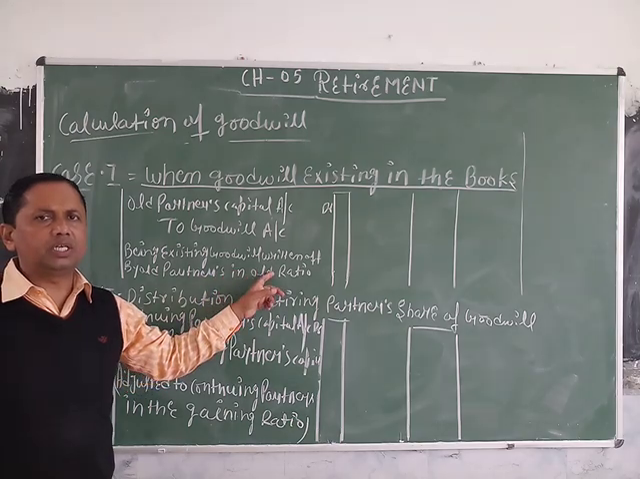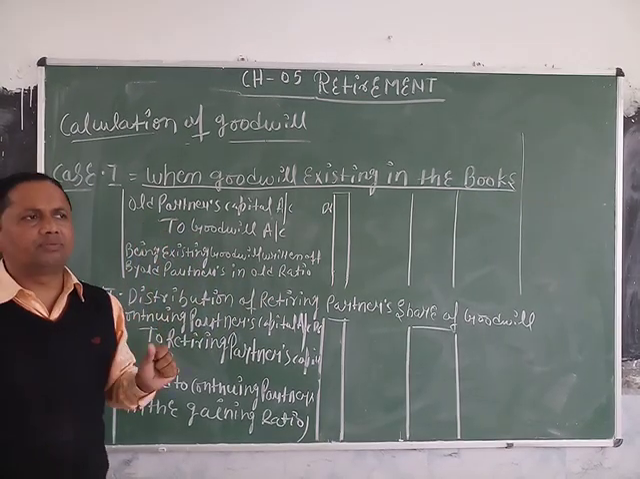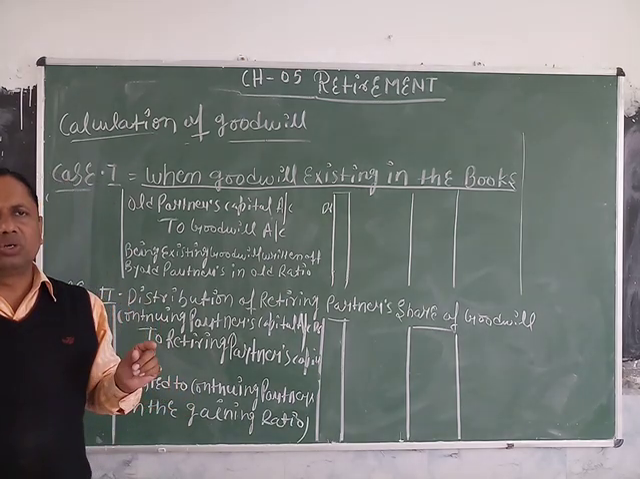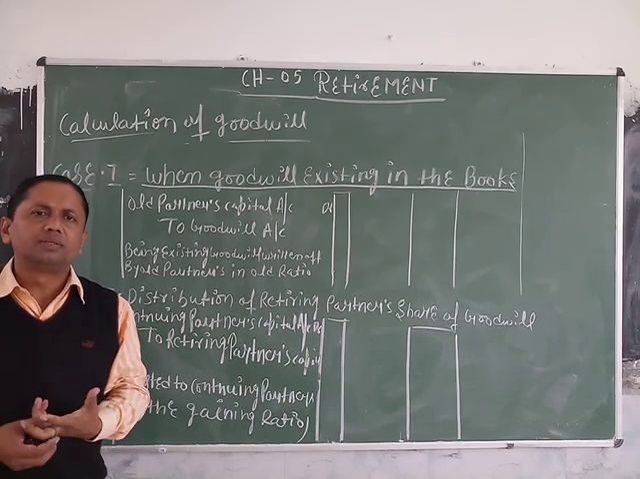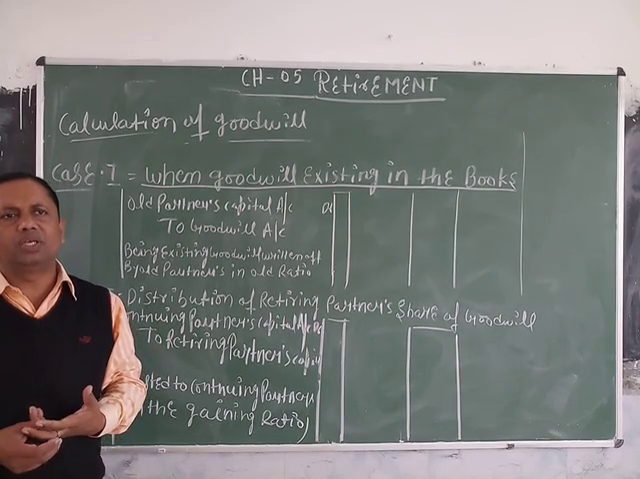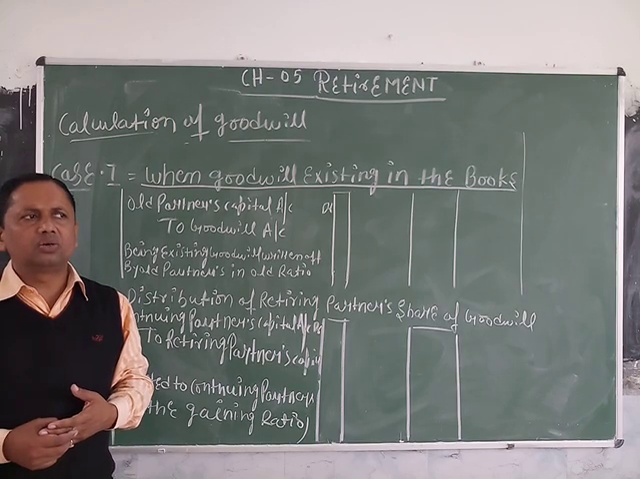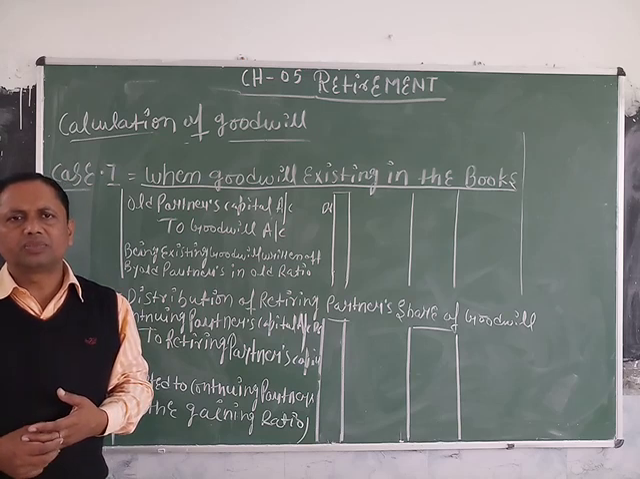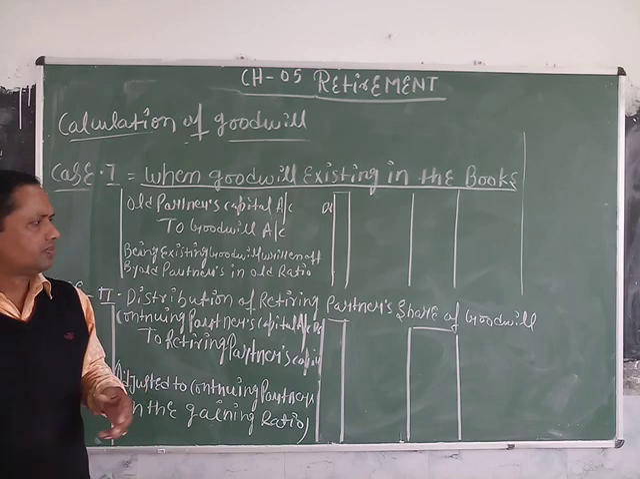So all the partners at the time of the retirement, if A, B and C are partners and B is retired and the goodwill is shown in the existing balance sheet, then this goodwill is distributed between A, B and C, who are debited, and the goodwill is credited. The distribution of the goodwill is in the old profit sharing ratio between old partners.